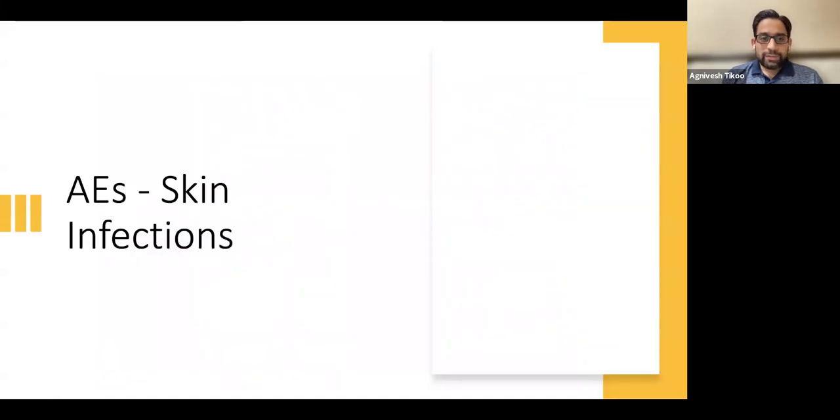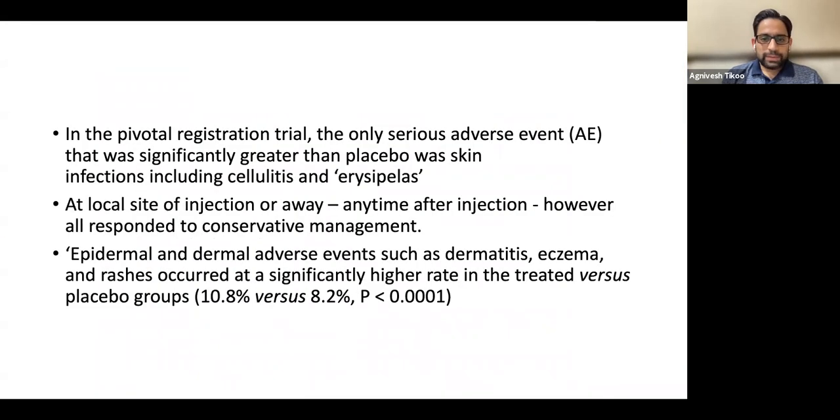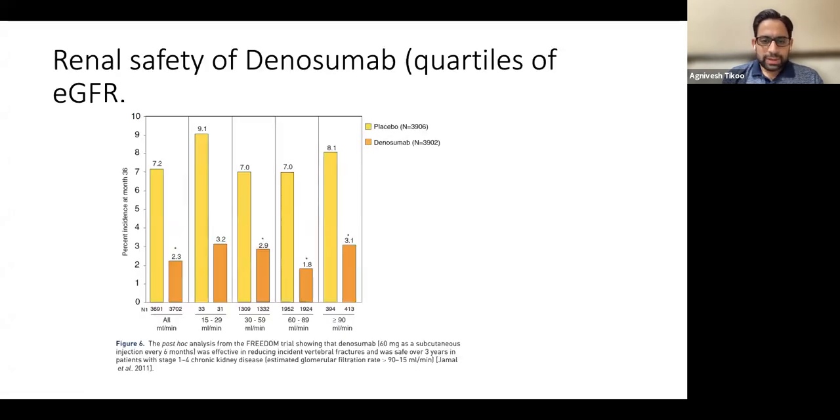Coming on to the adverse effects of denosumab, there are mainly skin infections, which were considered serious infections, including cellulitis and erysipelas, which could happen at any time after the injection. They were quite significant and statistically strongly correlated with it. But most of them settled with medical management.